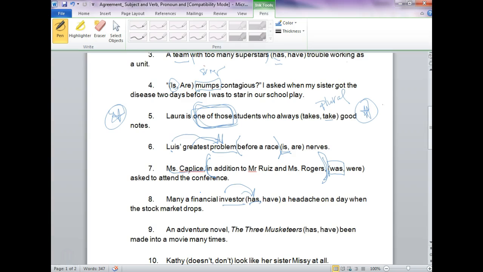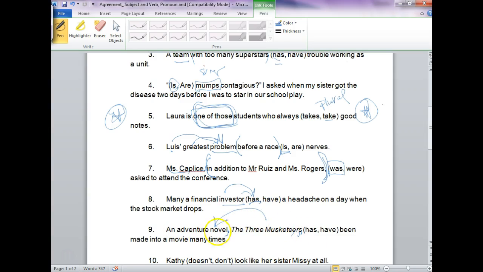Number 9, an adventure novel, The Three Musketeers. There should be a comma right there. So this is called an appositive because it's set off by commas and it's renaming the noun novel. And we don't count it when we're looking for the verb.